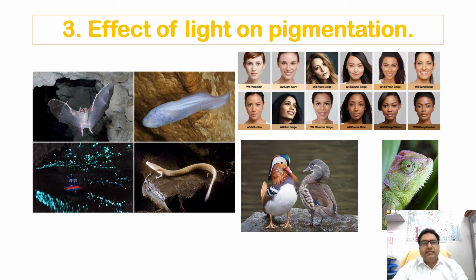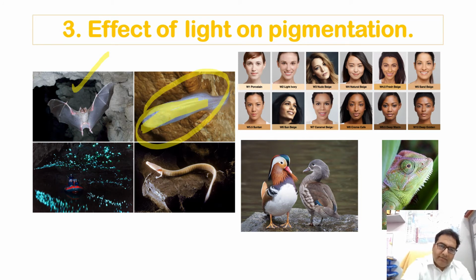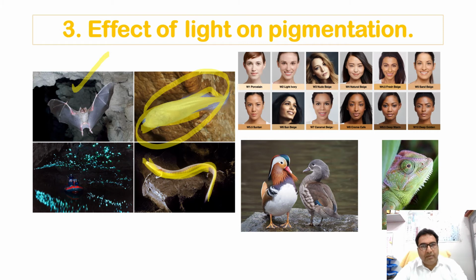Now we shall be talking about the effect of the light on pigmentation. Light influences pigmentation in the case of animals. The cave animals lack skin pigments, and mostly we see this in certain cave dwelling animals, and in the sea, those animals which are living in extreme darkness don't have pigments on their skin, or the pigments are very less.